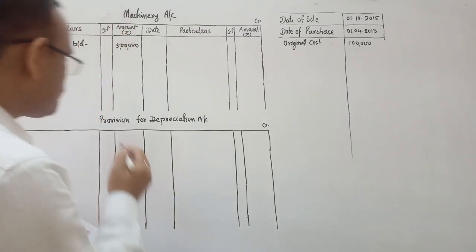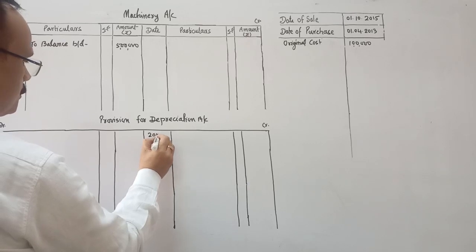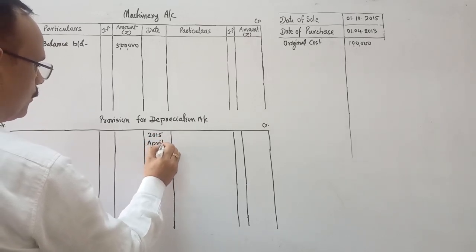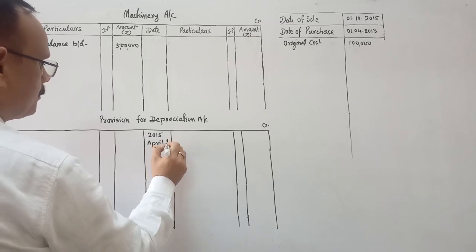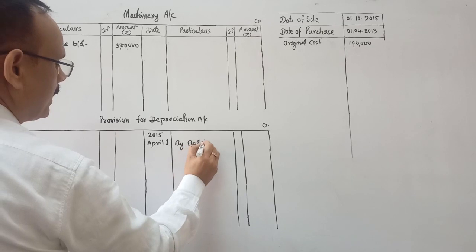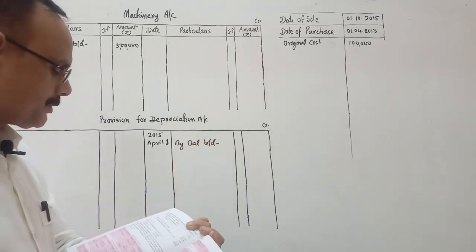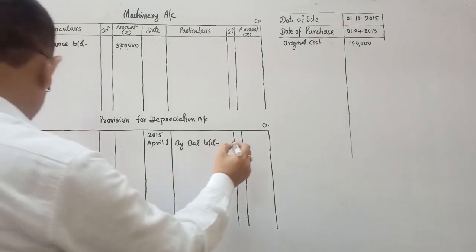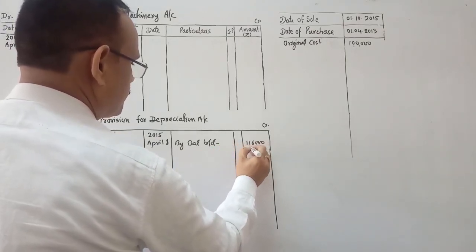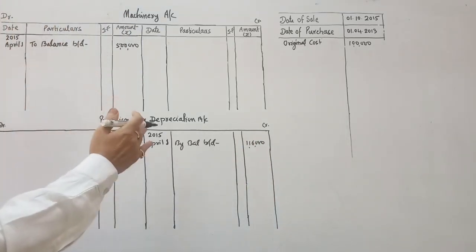So the balance of provision for depreciation given on 2015 April 1st, we will write on the credit side of the ledger, by balance brought down, 1,16,000.